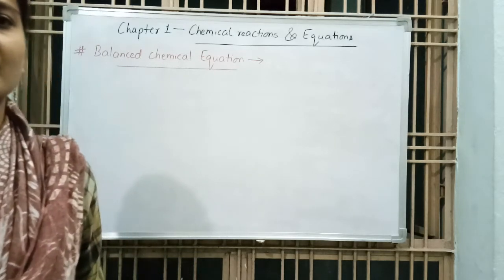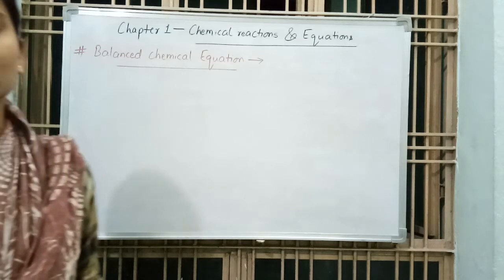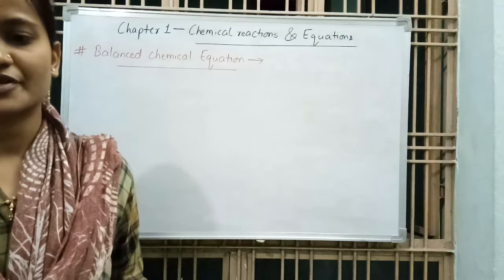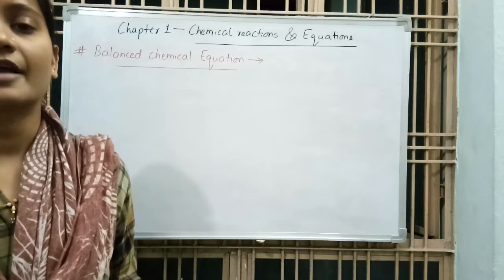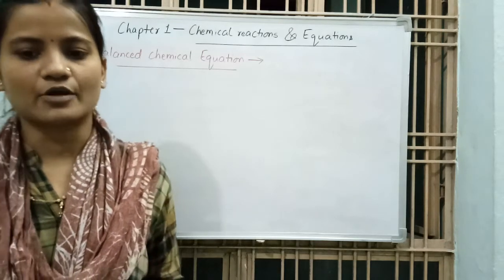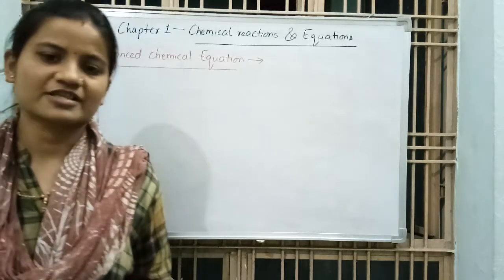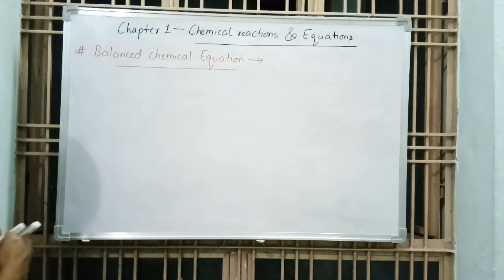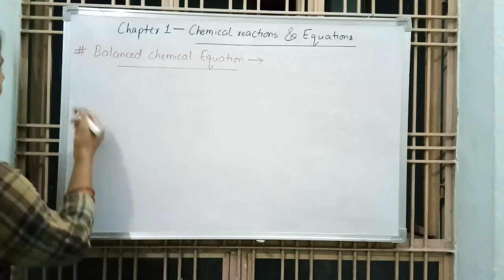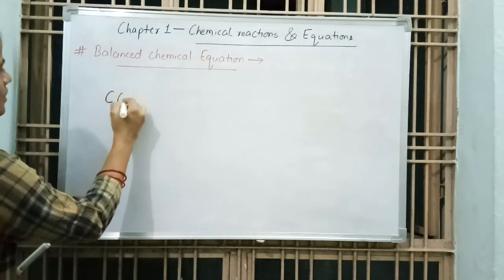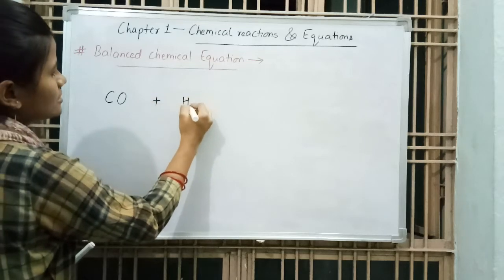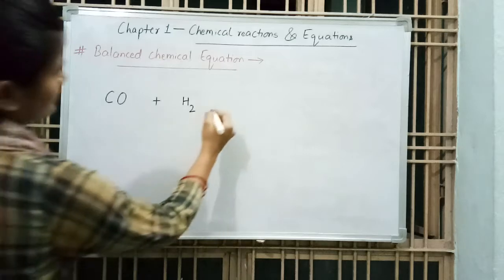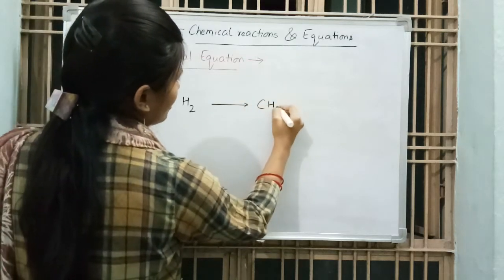In a chemical reaction, some reaction conditions also take place, meaning temperature, pressure, catalyst, etc. These are indicated above and below the arrow in the equation. For example, carbon monoxide reacts with hydrogen, gives methanol.